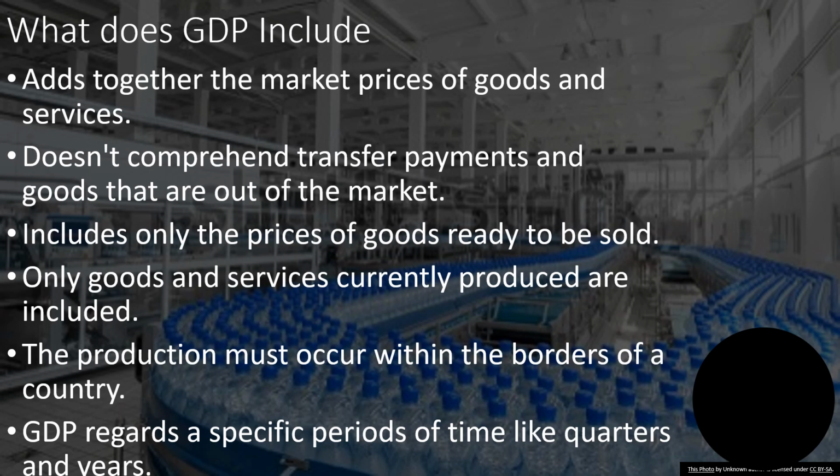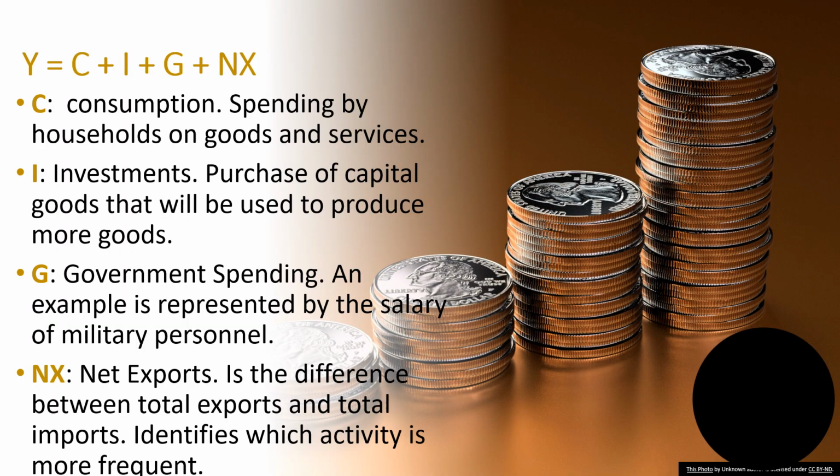Now that we saw how the GDP is measured, let's talk about its components. Gross domestic product is the sum of consumption, investments, government spending, and net exports. The consumption is the total expenditure of households on goods and services produced by firms. Investments is the total expenditure of firms on goods that will produce other goods in the future, called capital.